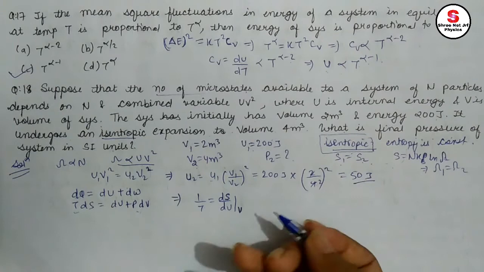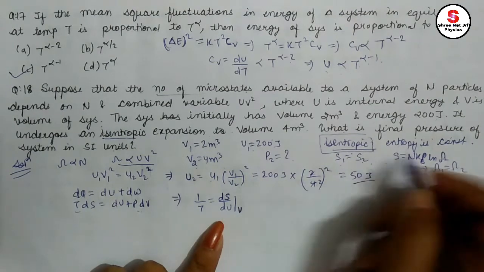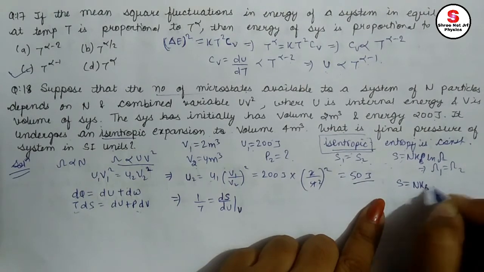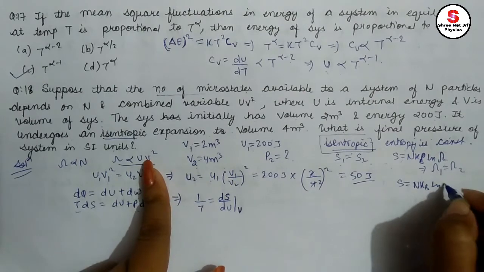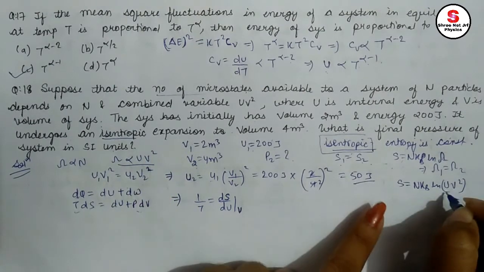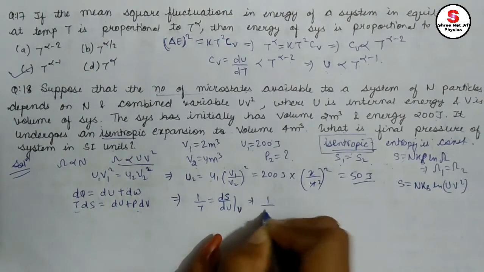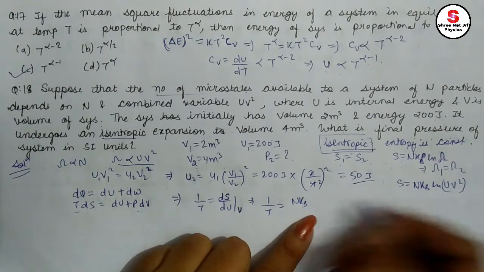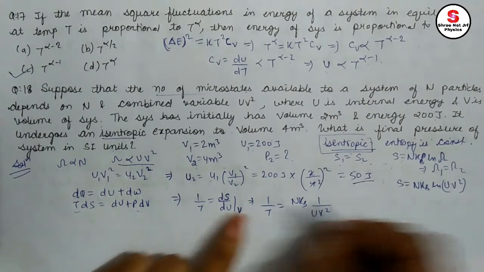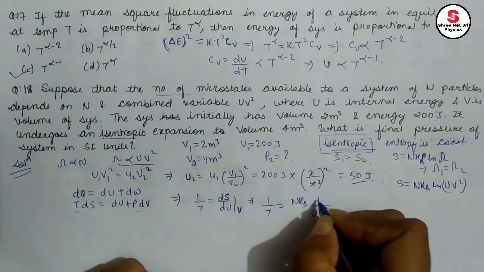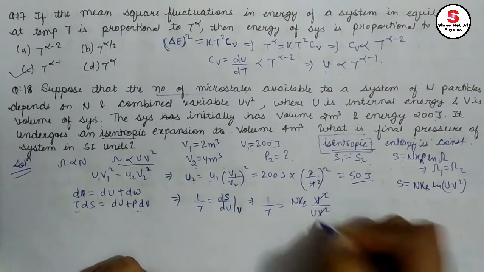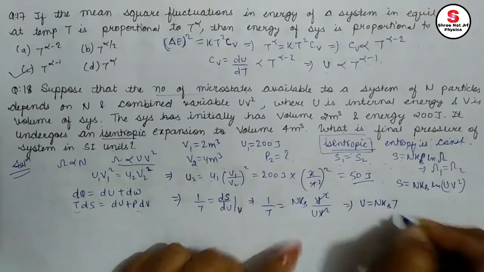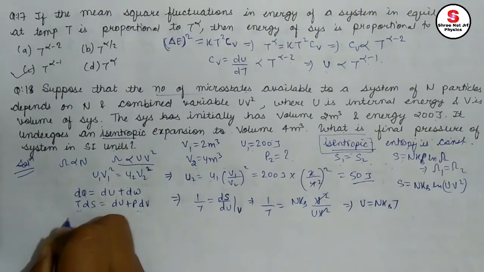1 by T equals what? dS by dU at constant V. I know what is the value of S. Now see, S can be written as n kB ln of omega, U V square. I got it. Just write it here. 1 by T equals what? dS by dU. n kB as it is, differentiation of ln x is 1 by x, that means 1 by U V square. And for differentiating with respect to U, that means V square. Just it cancels out. This implies that cross multiplying, U equals what? N kB T, right?